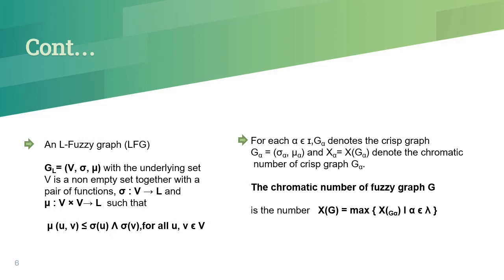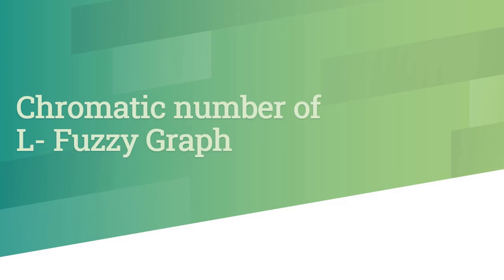Now we can discuss the L-fuzzy graph. An L-fuzzy graph is also a triplet (V, sigma, mu), where V is a non-empty set, sigma is a function from V to L, where L is a lattice, and mu is a fuzzy relation from V cross V to L. Here also it should satisfy the condition that mu of uv should be less than or equal to sigma of u meet sigma of v for all vertices u, v in V. Now we are ready to discuss the chromatic number of L-fuzzy graph.